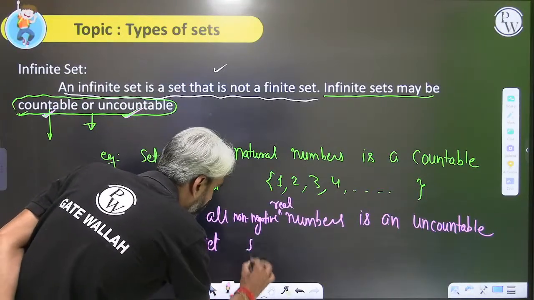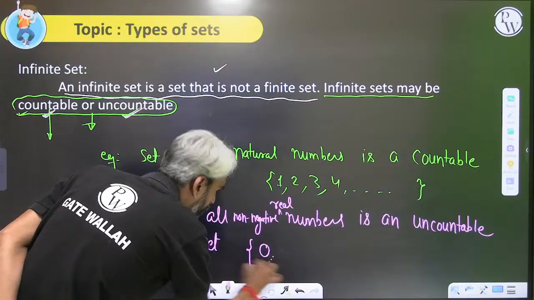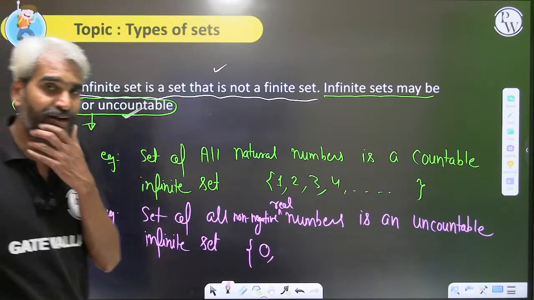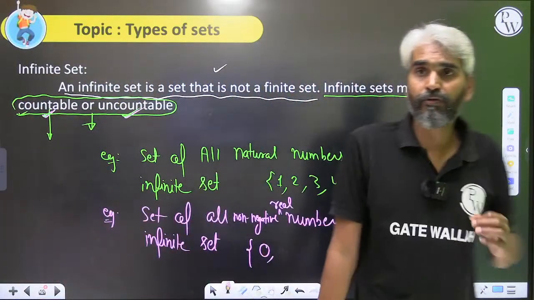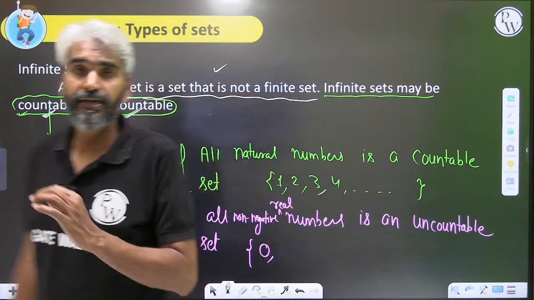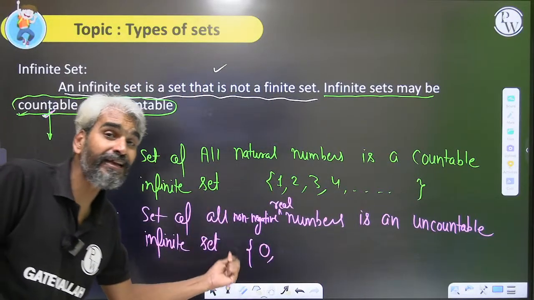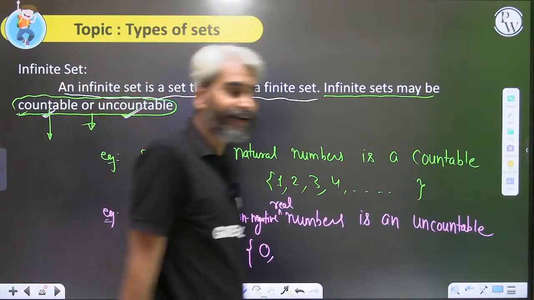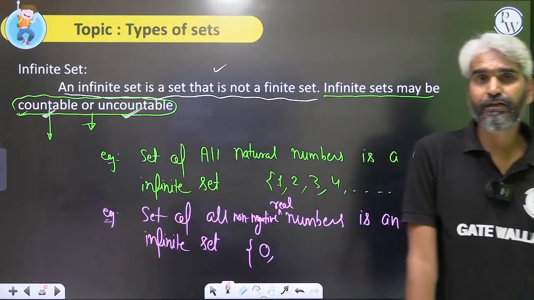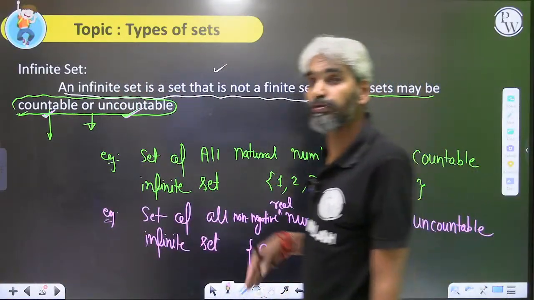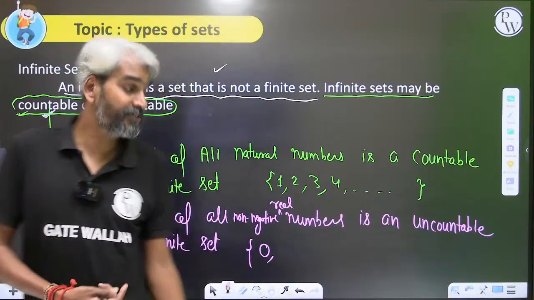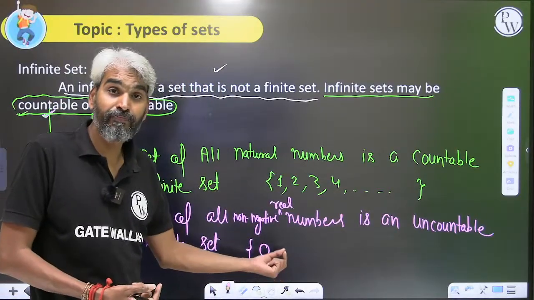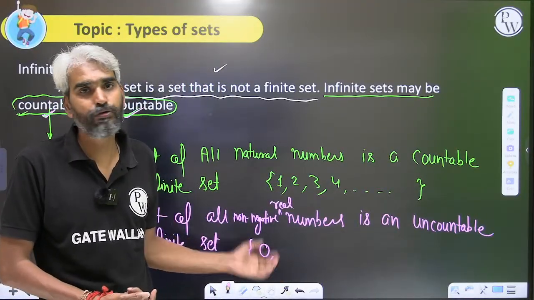Please look at this. The first non-negative real number will be 0. But please tell me, what will be the next real number after 0? Can you list the next real number after 0 in this set? No, sir. We will not be able to list the next real number after 0. It may be anything.